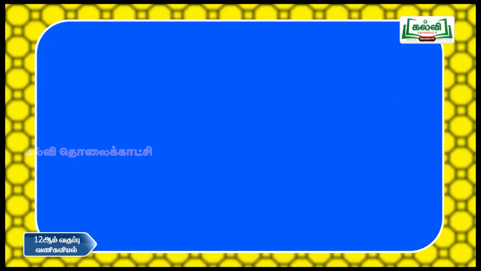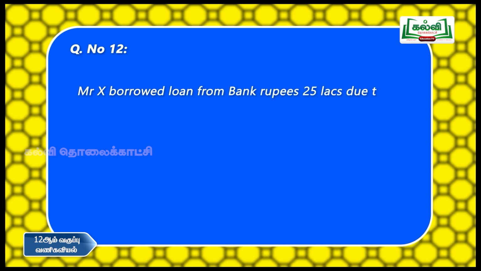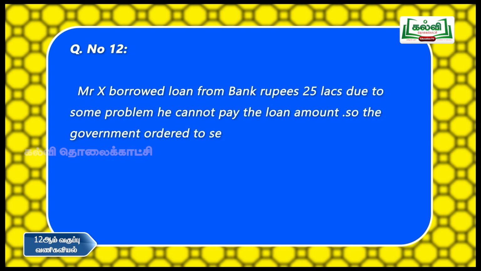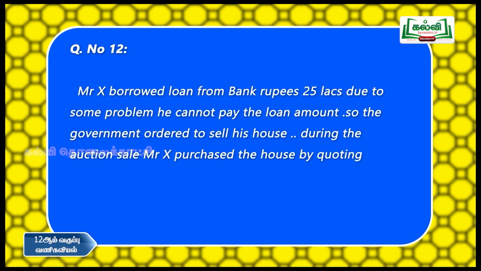Okay. Question number 12. Mr. X borrowed a loan from the bank of rupees 25 lakhs. Due to some problem, he cannot pay the loan amount. So the government ordered to sell his house. During the auction sale, Mr. X purchased the house by quoting a higher price. Is this a contract of sale?